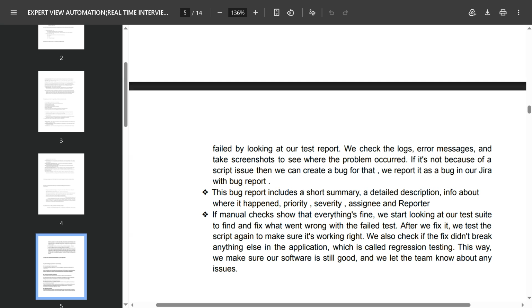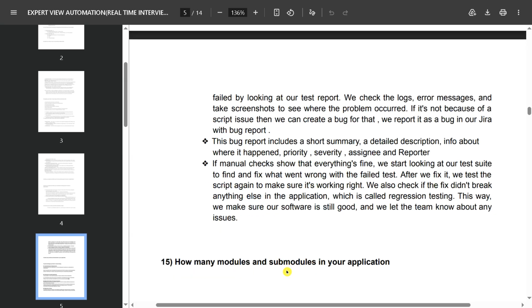This bug report includes a short summary and detailed description about where it happened, priority, severity; assign it and report it. If a manual check shows everything is fine, we start looking at our test suite to find and fix what went wrong with the failed test. After we fix it, we test the script again to make sure it's working right. We also check that the fix does not break anything else in the application, which is called regression testing. This way we make sure our software is still good, and we let the team know about any issues.